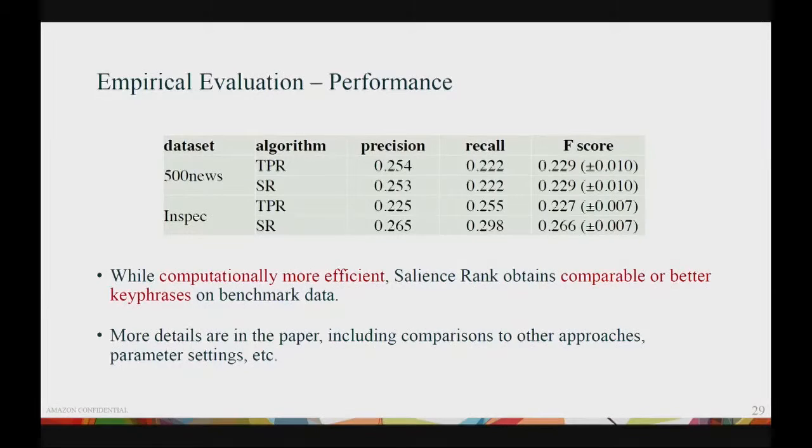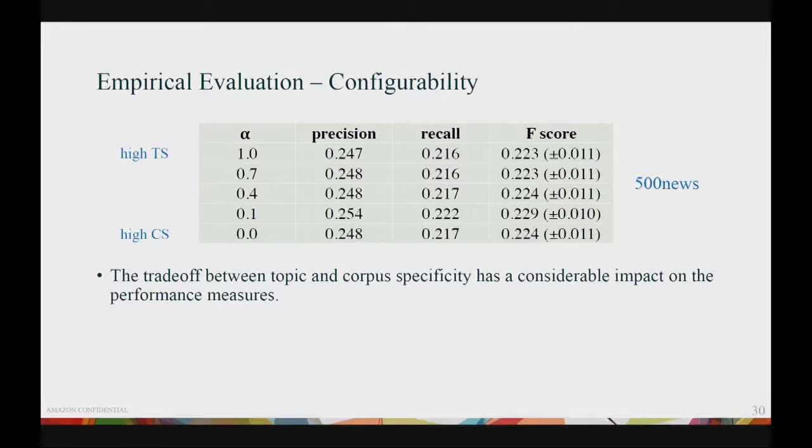The key takeaway message is that in terms of performance, our proposal, Salience Rank, obtains at least comparable keyphrases in terms of quality while being computationally more efficient. In terms of configurability, here with the 500 News, we show that the trade-off between topic and corpus specificity indeed has a considerable impact on the performance.